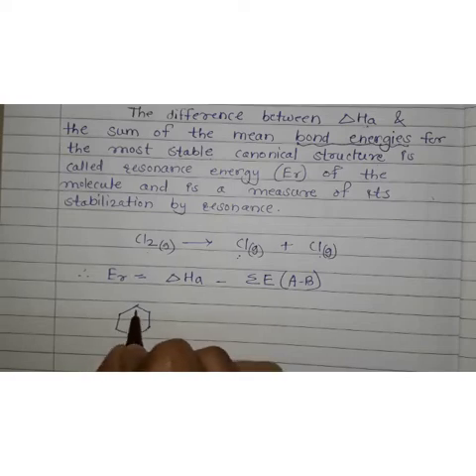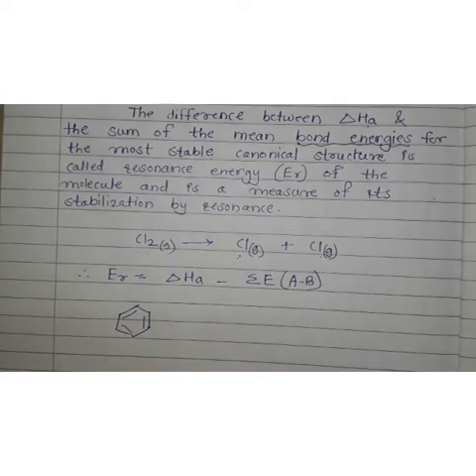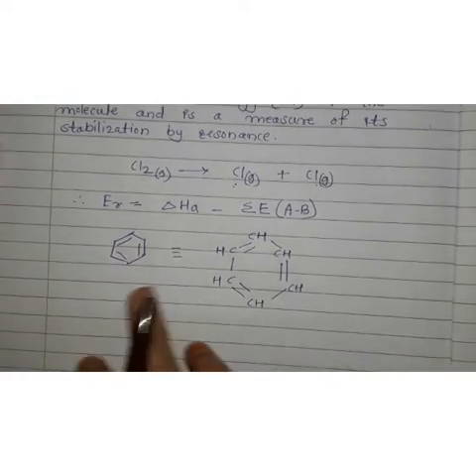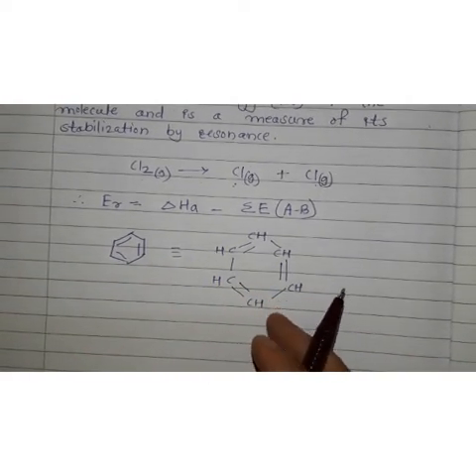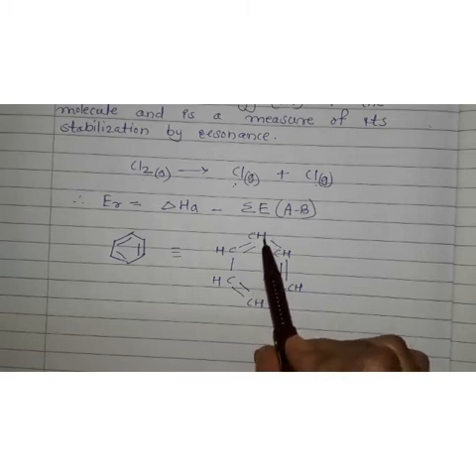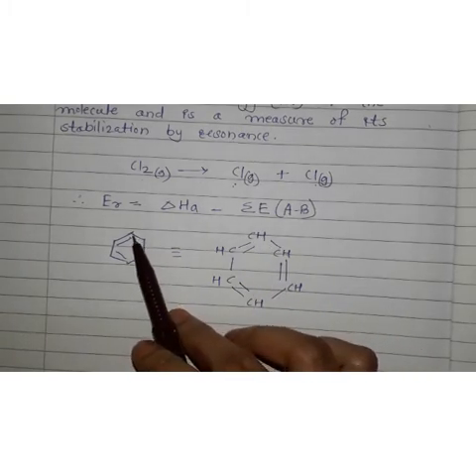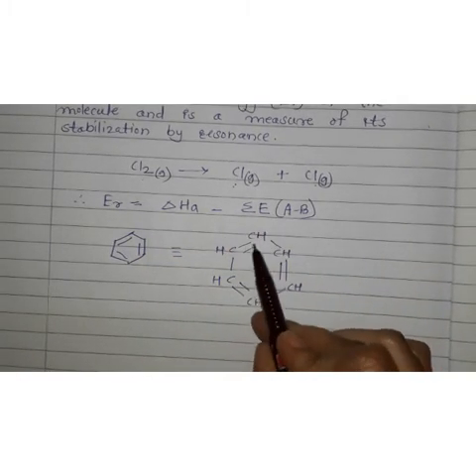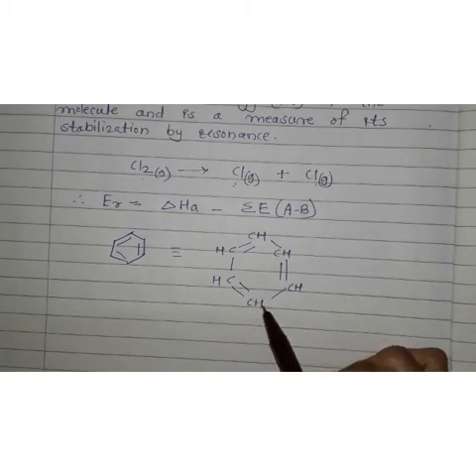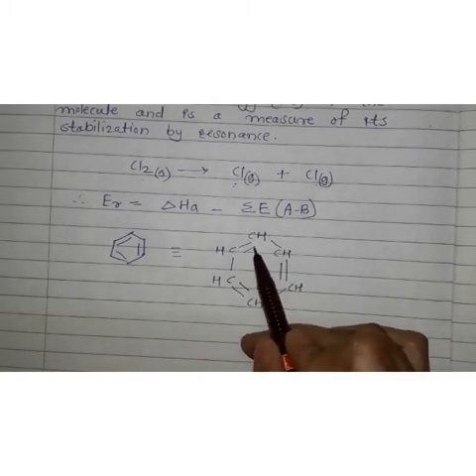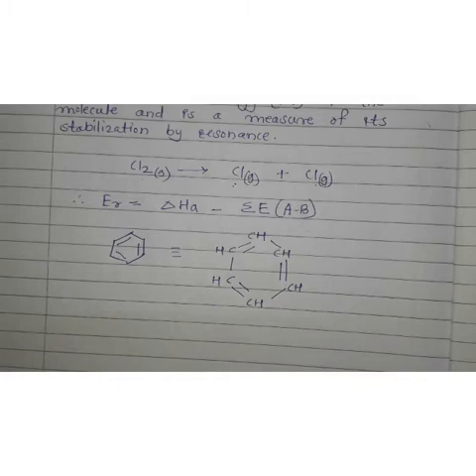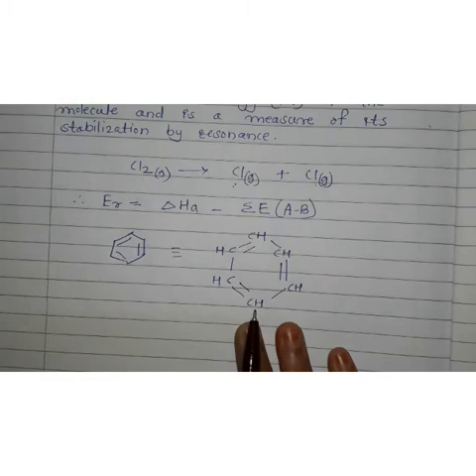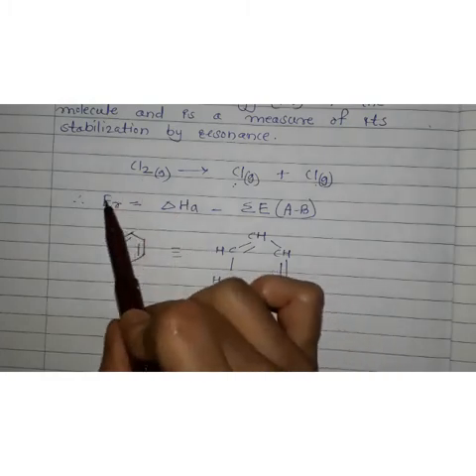Now in case of benzene, you know benzene, right? This is the structure of benzene. The same structure I have shown over here, but here I have shown the carbons and hydrogens in detail: CH double bond CH, CH single bond CH, double bond CH, alternate double bonds are there. So we have to find out the resonance energy of benzene, using this formula.